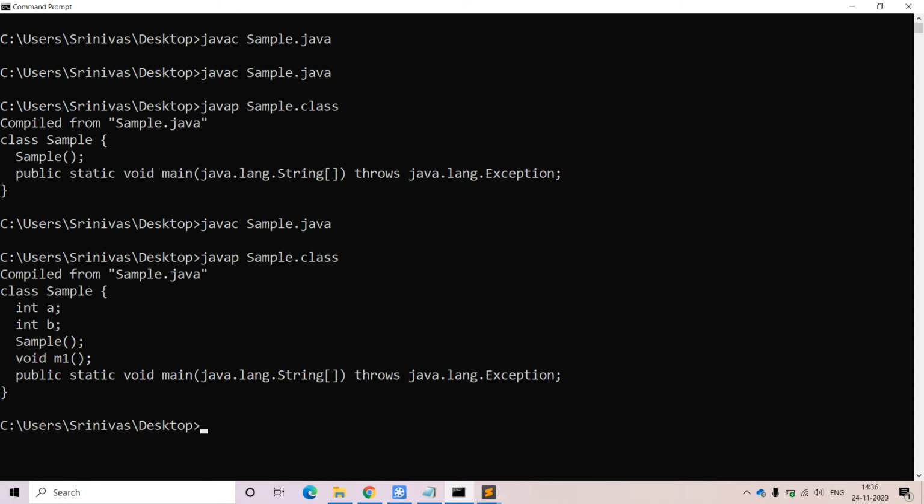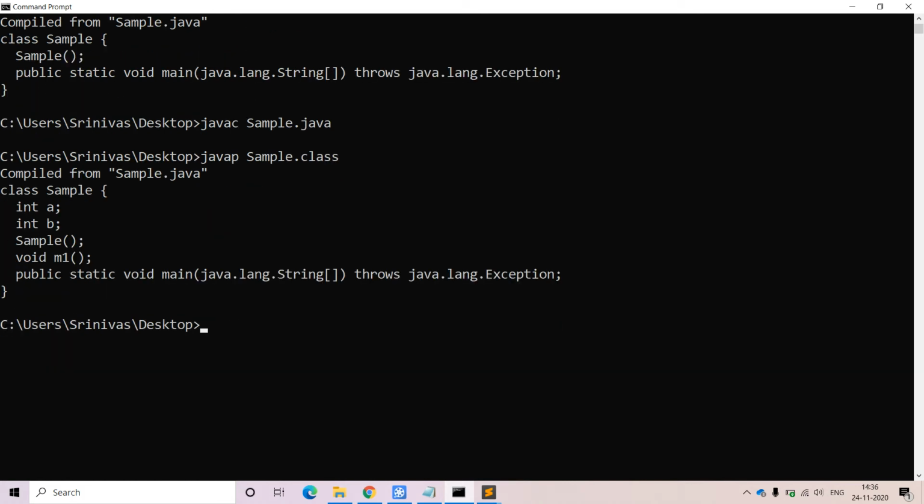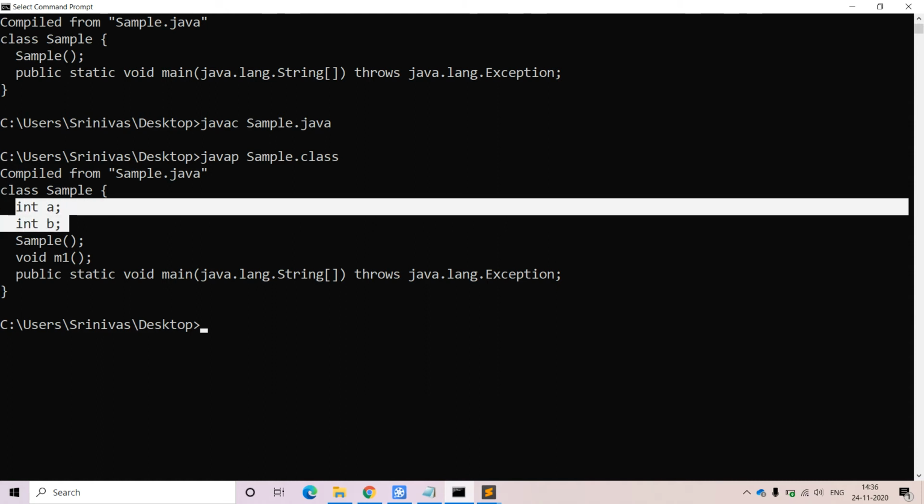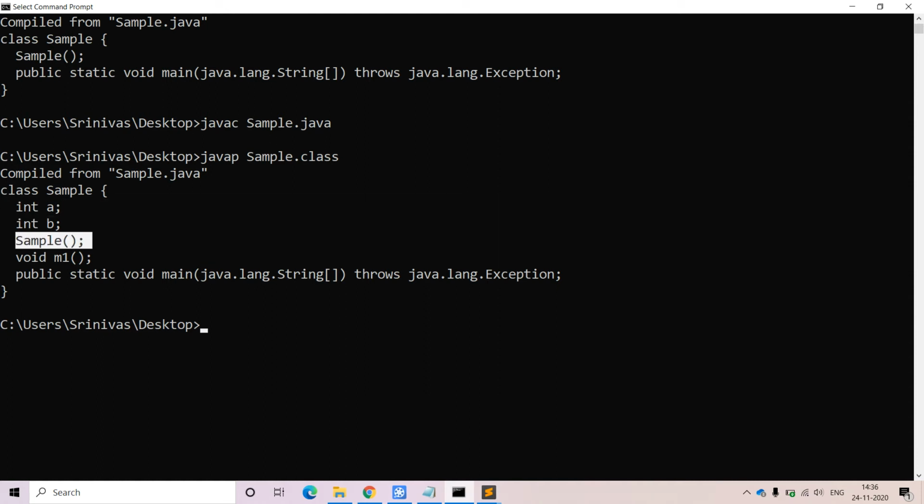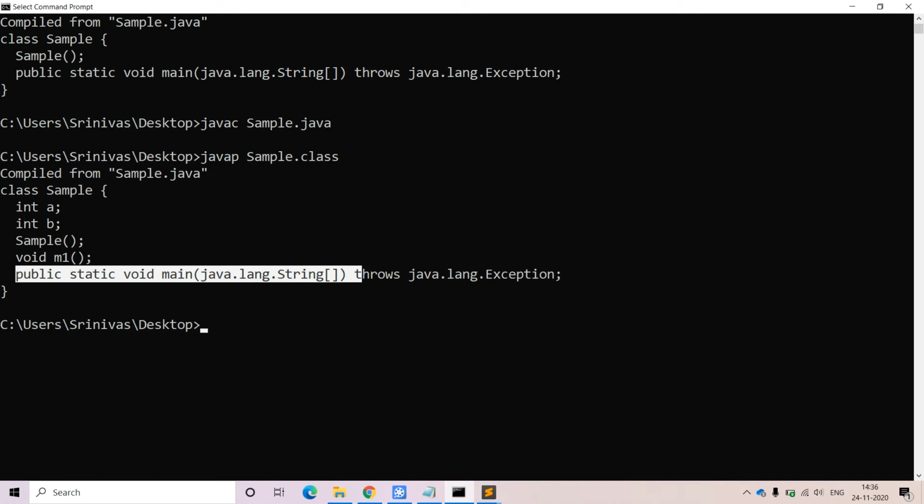Now sample.class, sample.java is the file name, and within that the class name is sample. Within the sample class we have two variables. One default constructor is available, as well as one user defined method m1. Along with the user defined method, the main method is also available.